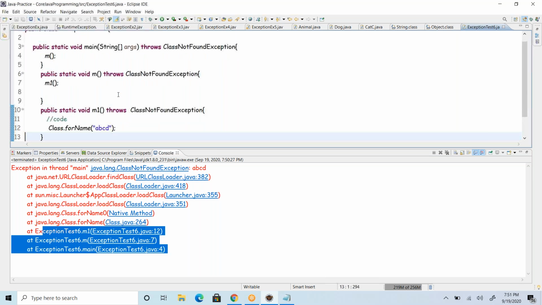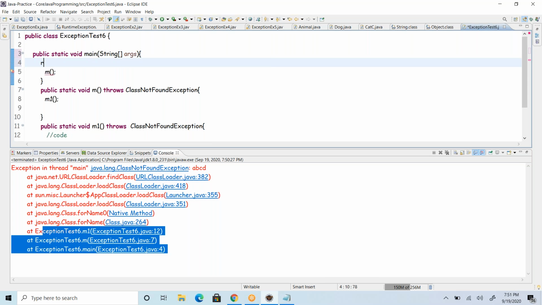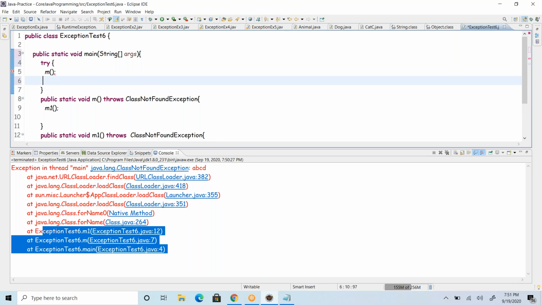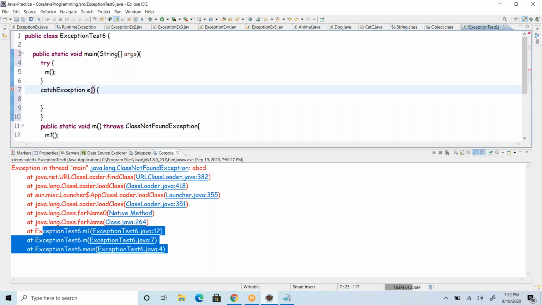All right. Suppose I do not want to send this back to the JVM. Instead, what we'll do is handle it. So how to handle it? Using try catch blocks. Try, exception.